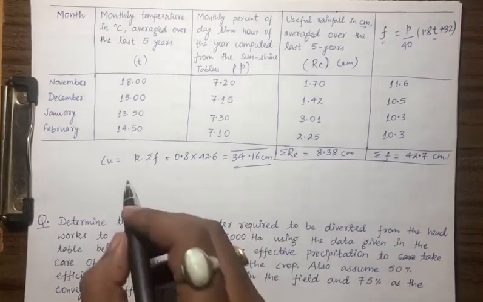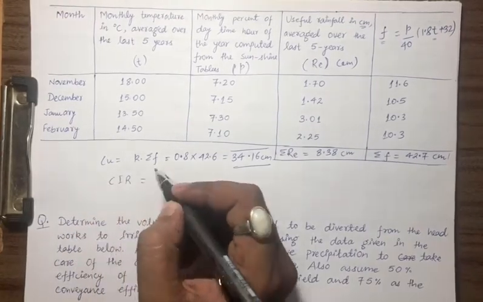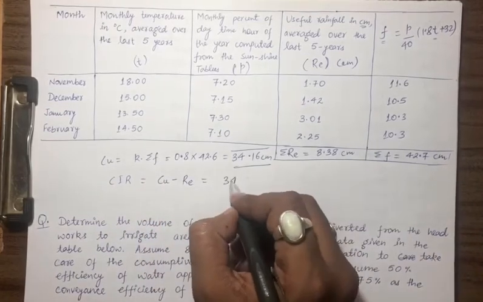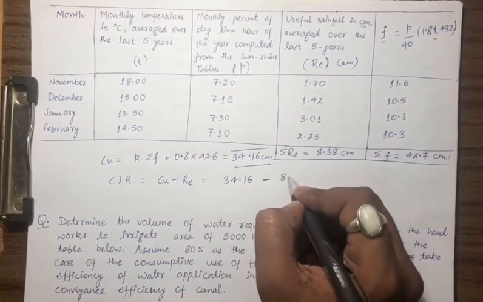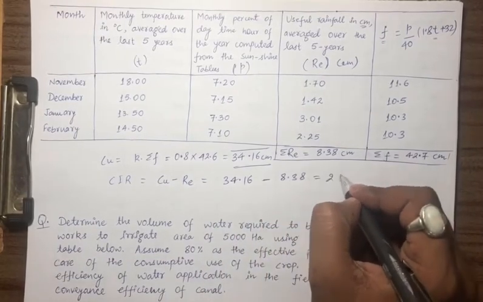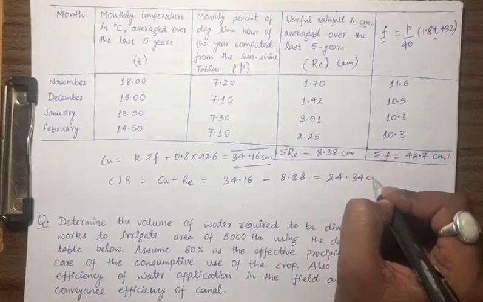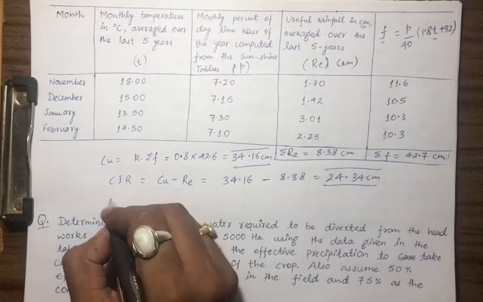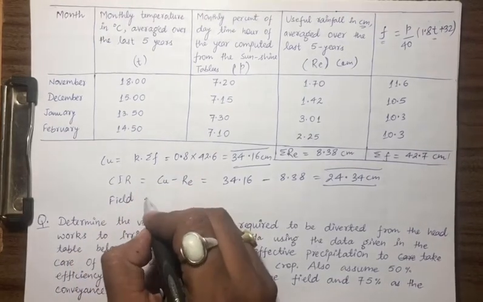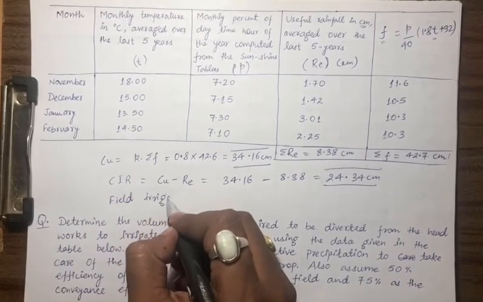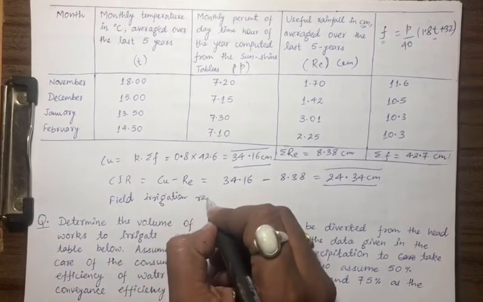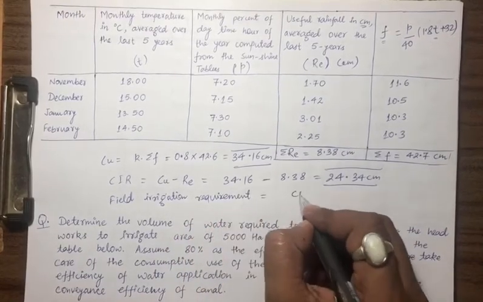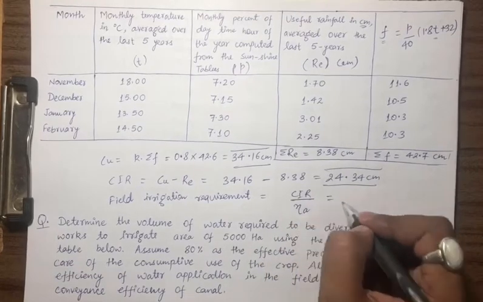What one more thing is it asking? CIR. CIR is nothing but Cu minus RE. Cu is 34.16. RE is 8.38. So it is coming out to be 24.34 centimeters. One more thing was asked in the question: field irrigation requirement. Field irrigation requirement is nothing but CIR upon efficiency.